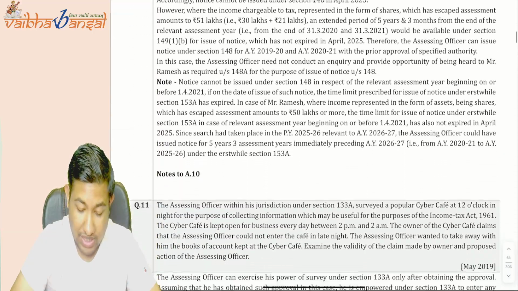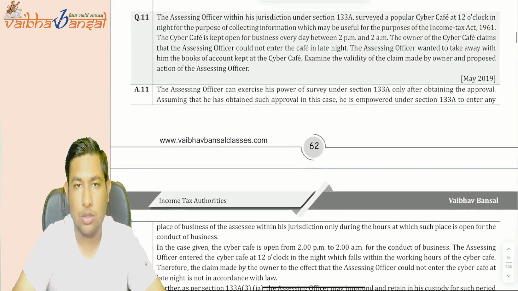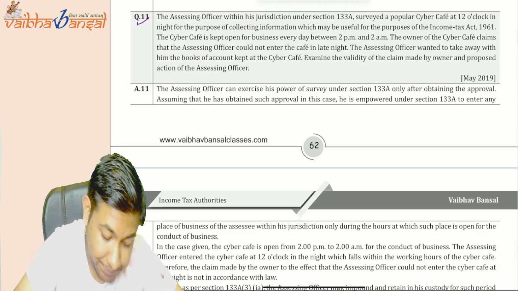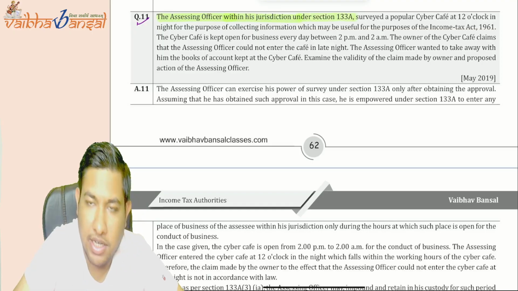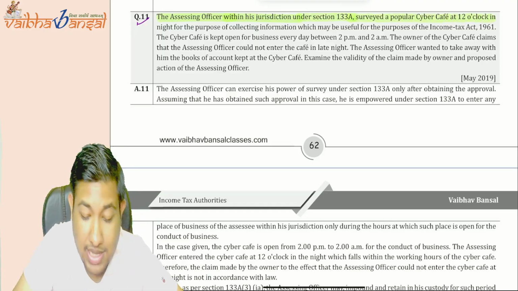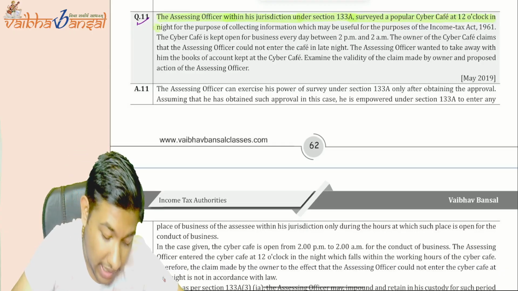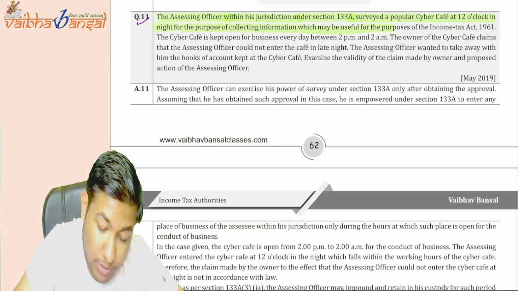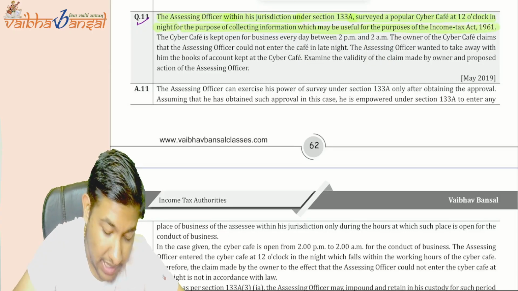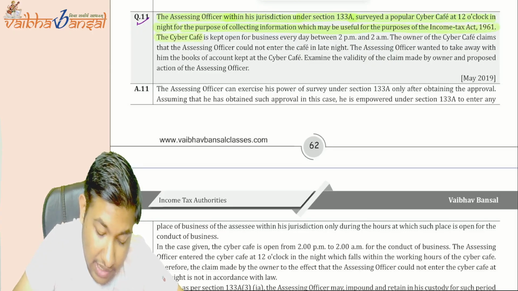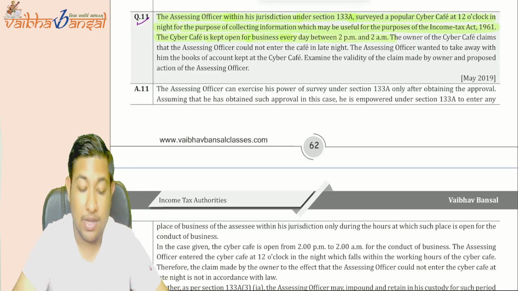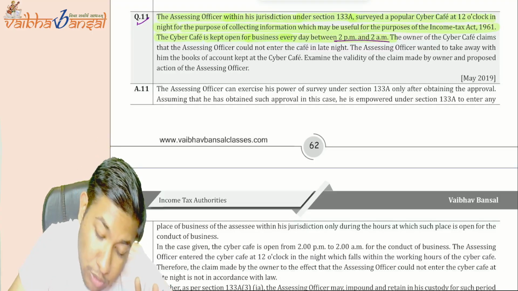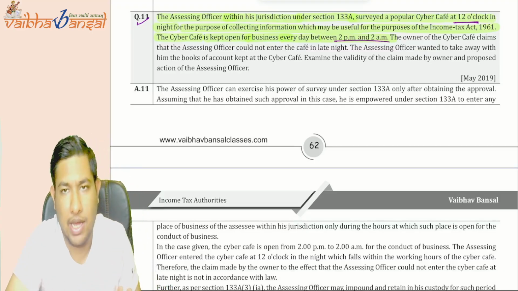Now, coming to question number 11 and 12, the 13 will be done by you. The assessing officer within his jurisdiction under section 133A surveyed a popular cyber cafe at 12 o'clock in the night for the purpose of collecting information which may be useful for the purpose of the Income Tax Act 1961. The cyber cafe is kept open for business every day between 2 p.m. to 2 a.m. See, the business hours is 2 p.m. to 2 a.m. and he went at 12 a.m. itself. Okay, so well within the business hours itself.